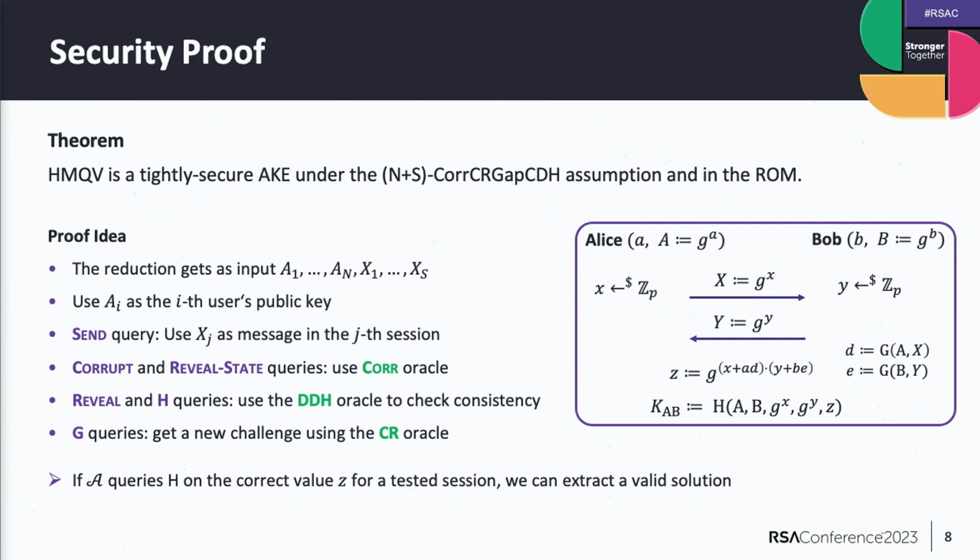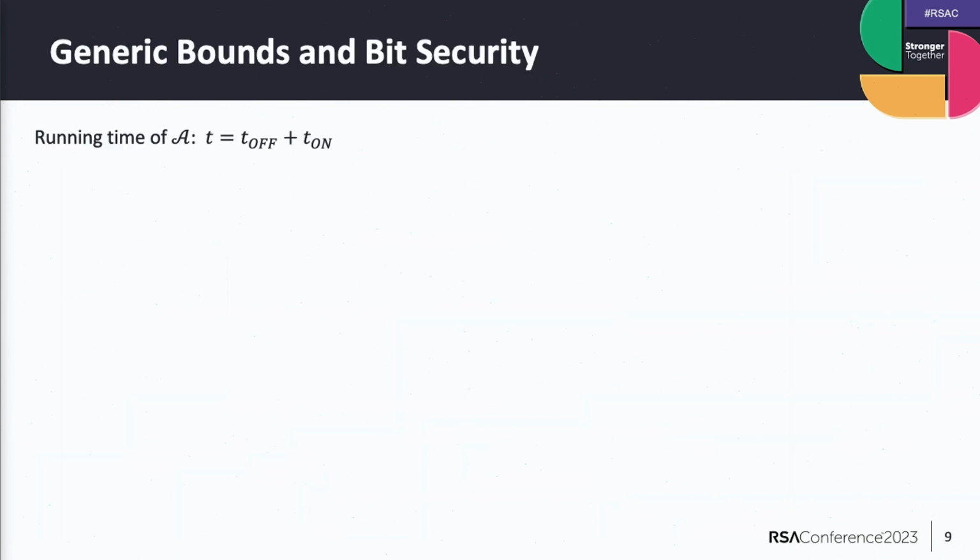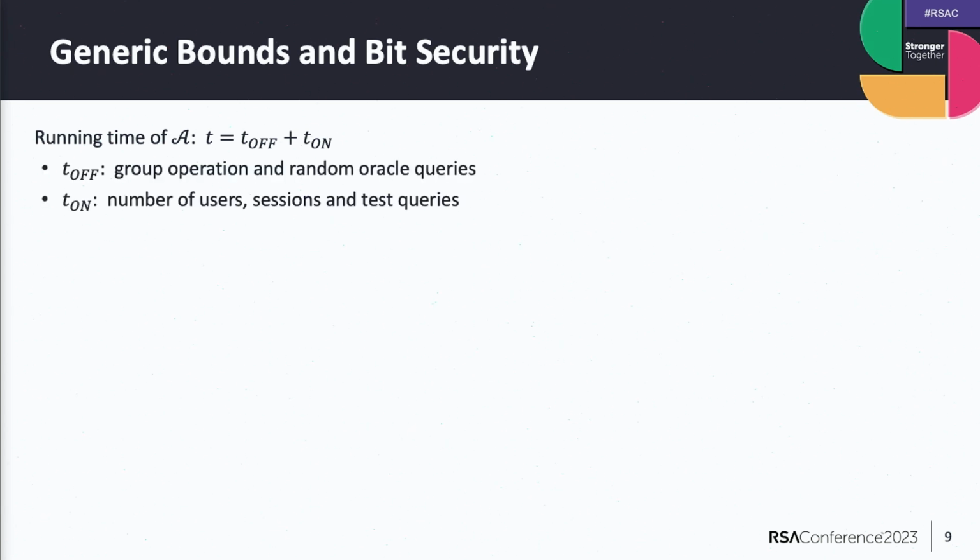If this was too abstract, now I give you a few numbers. What does that mean for concrete security? Now we divide the running time of the adversary into offline and online computation. Since we're in the generic group model, you can think of the offline time as the group operations, because this is usually something the adversary can just do offline.